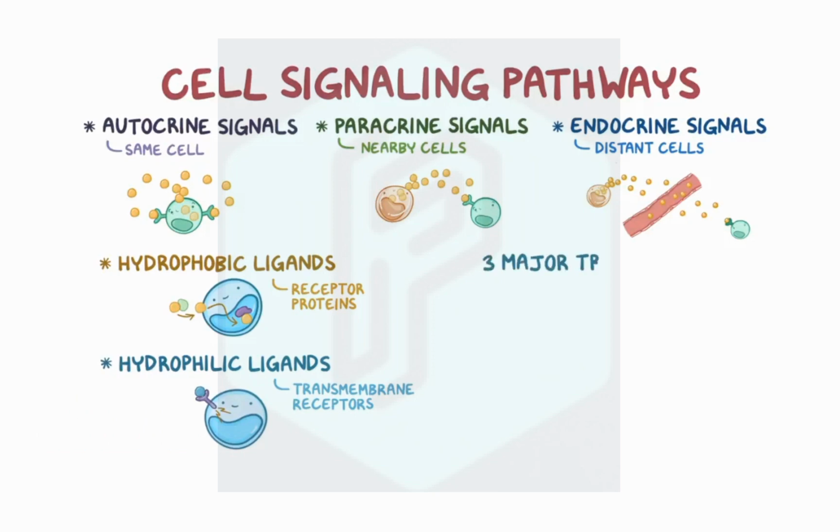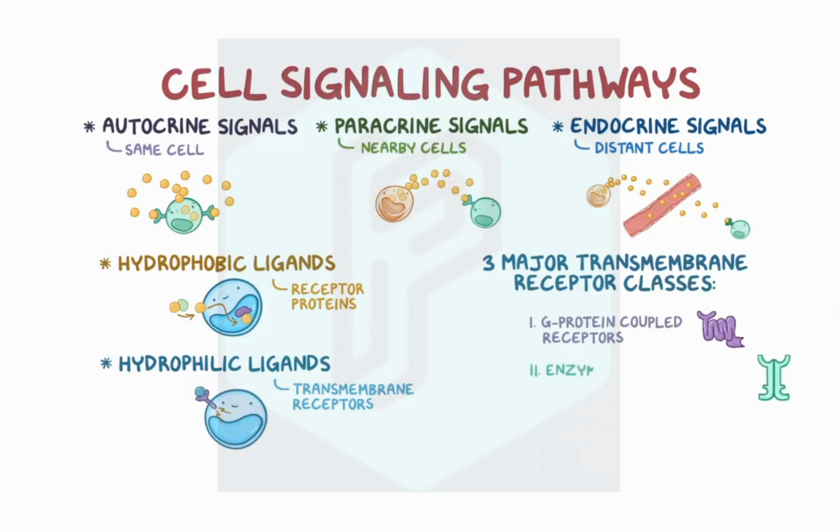There are three major transmembrane receptor classes: G protein coupled receptors, enzyme coupled receptors, and ion channel receptors.